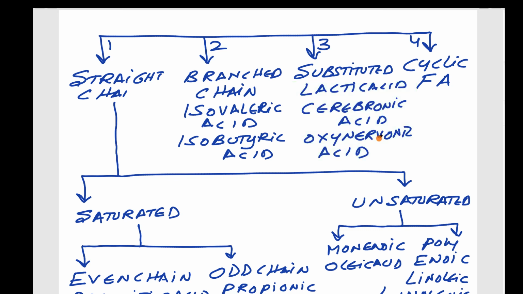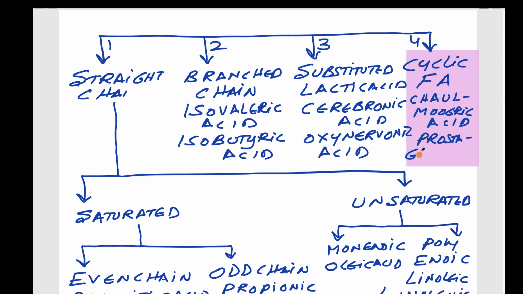The final group of the fatty acids is cyclic fatty acids. The hydrocarbon chain is not straight, it is not a branch, it is a cyclic type of hydrocarbon chain. So chaulmoogric acid. Of course, prostaglandins also can be included in this group, where a cyclic structure is present.